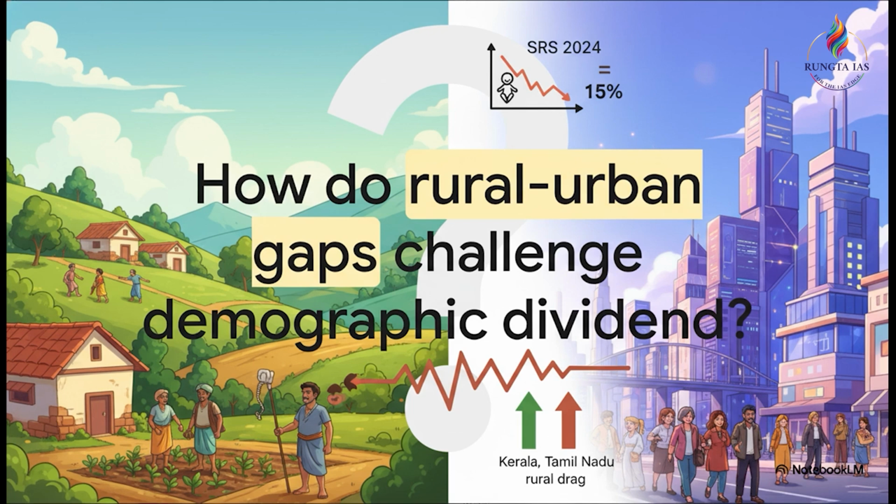When you practice this, make sure to use that exact 15-point national IMR drop, the rural drag we discussed, and Kerala's stellar performance to frame a really structured, analytical answer.